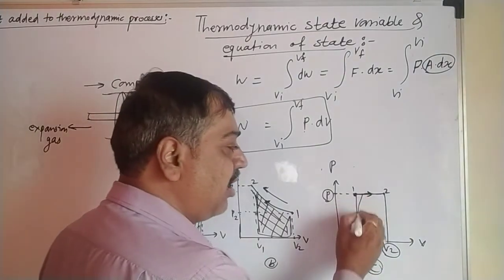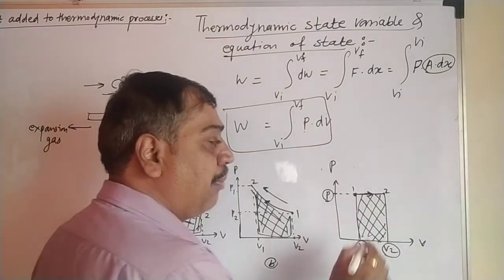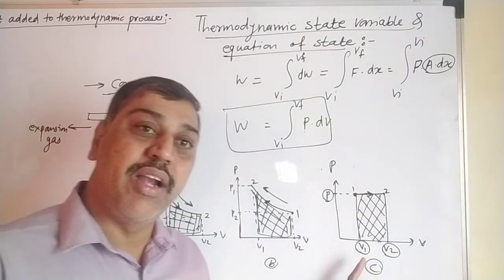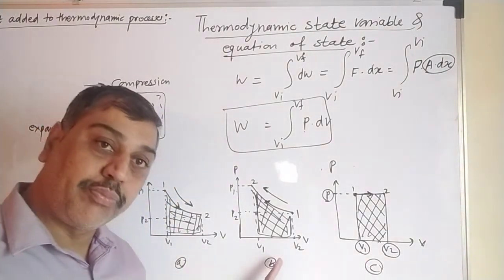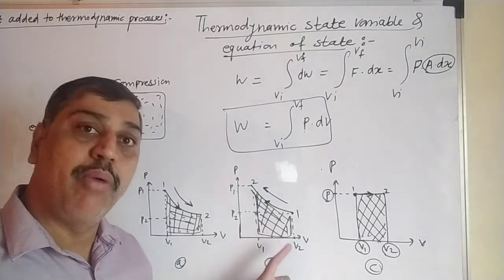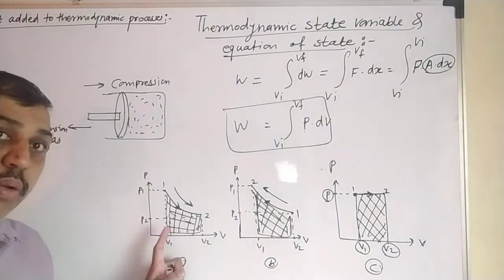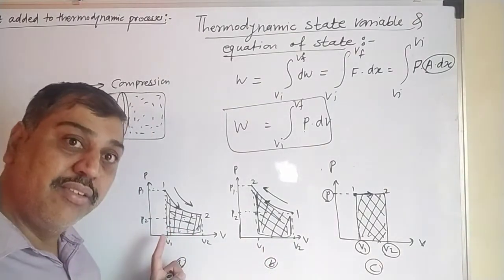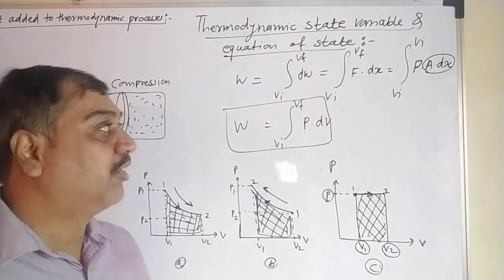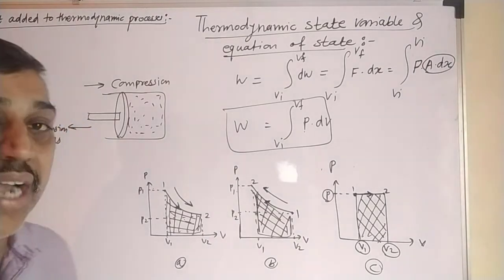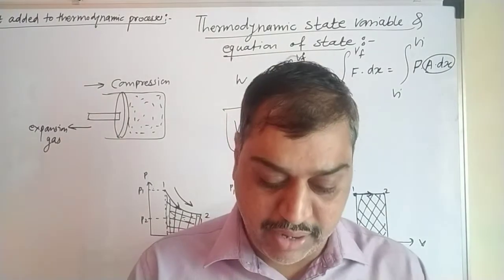Pressure remains constant, volume increases. Now the area under this curve will give the value of that integral, that is nothing but the amount of work done required to expand the gas without change in pressure. This area gives the work done required to compress the gas with change in pressure. This gives the work done required to expand the gas with change in pressure. These are with change in pressure; here pressure is constant. So this is the thermodynamic state variable and equation of state that we have learned, and these are the 3 cases for the PV diagram that we have learned here.